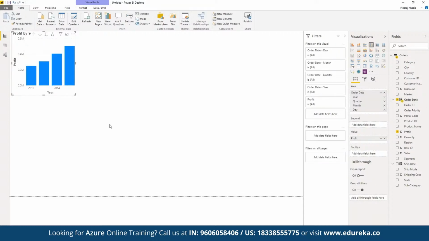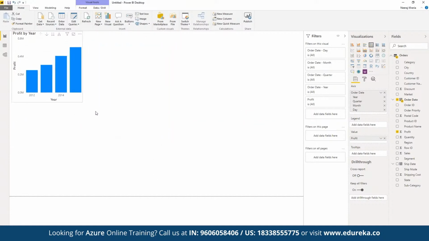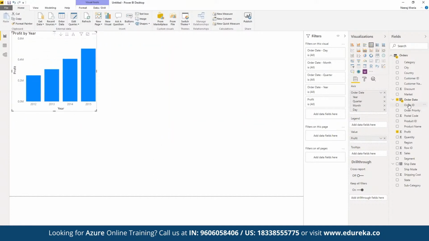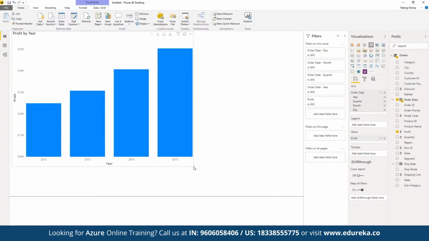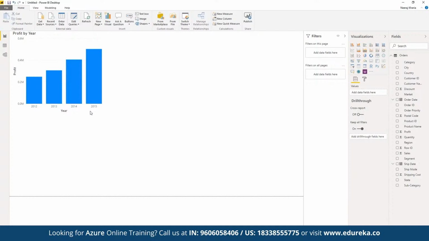That means we want to see how the profit has been in terms of year-wise performance. Once we choose any two fields, the most suitable format for this given data is going to be chosen in terms of visualization. First of all, we can see a bar graph has been chosen, and we can easily increase and decrease the size of the visualization as per the requirement.